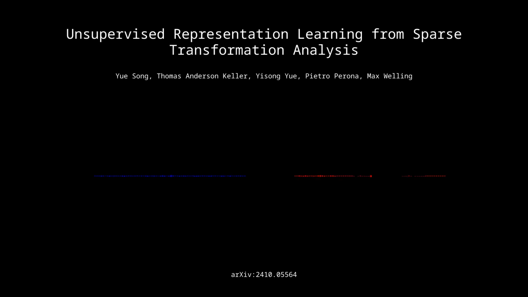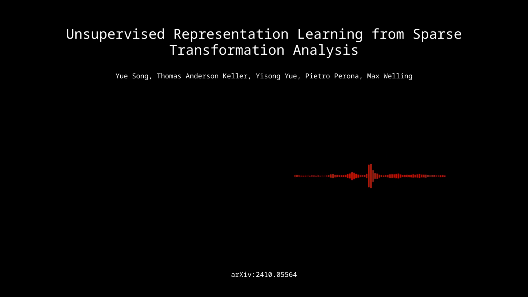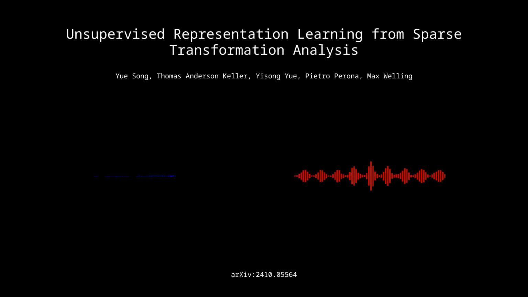Yeah, in a way. So this deep dive into unsupervised representation learning from sparse transformation analysis has given us a lot to think about. What are some key takeaways that you'd like our listeners to consider? So I think STA really challenges us to rethink what a good representation means in machine learning. It's not just about finding disentangled factors anymore. It's about capturing how those transformations work together over time. It's about the whole dance, not just the individual steps.